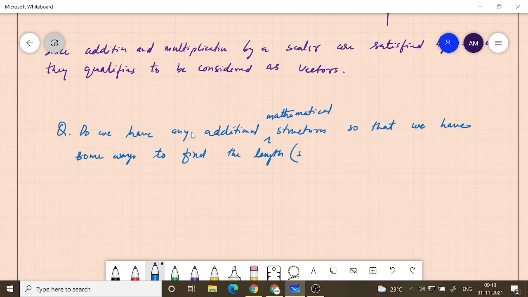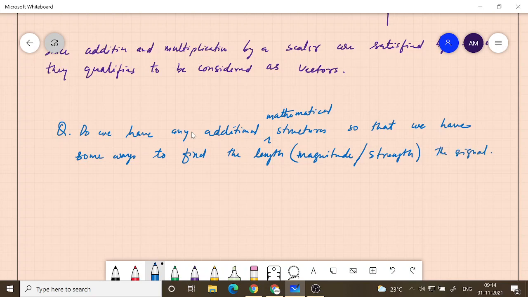So what is the length of the signal, that doesn't make much sense, or you can say magnitude, or you can say strength. So do we have any additional mathematical structure by which we can find length, magnitude, strength? Any of these, whatever. The idea is basically something which carries the magnitude. If a signal is a vector, what is the strength of that vector, or what is the magnitude of that vector? So how can we find the length of the signal if they are functions?